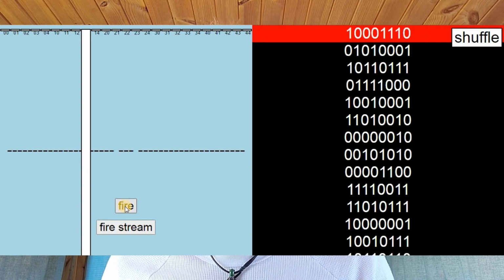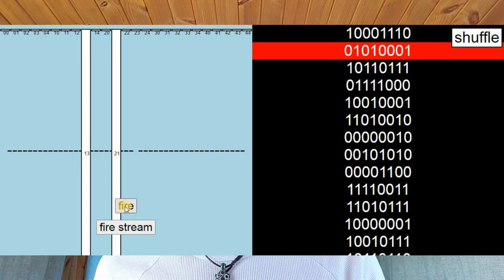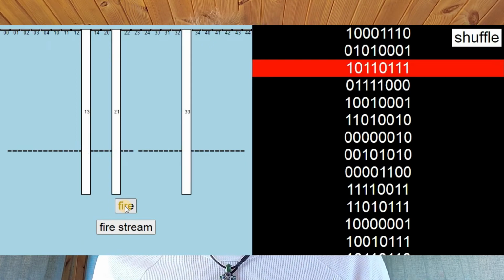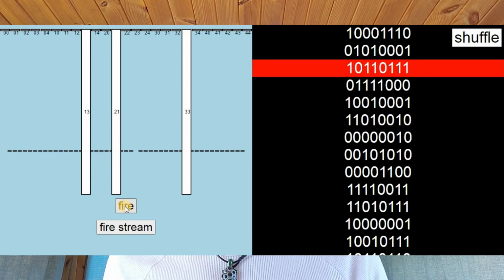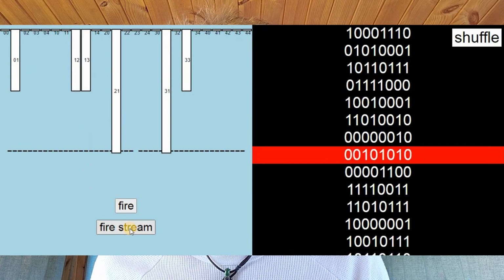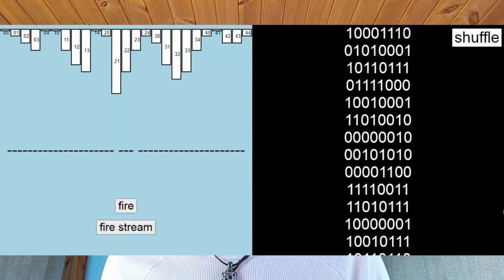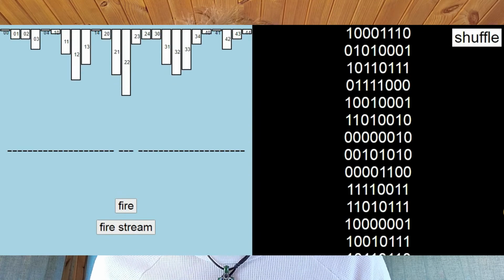Let's fire another photon, aka move to the next state in our stream of consciousness. And now another. We now have 3 buttons, each with their probability of answering yes. Now, rather than clicking through all 256 states manually, I'm going to fire a stream and sit back and watch what happens. You can see that what emerges is our familiar diffraction pattern.